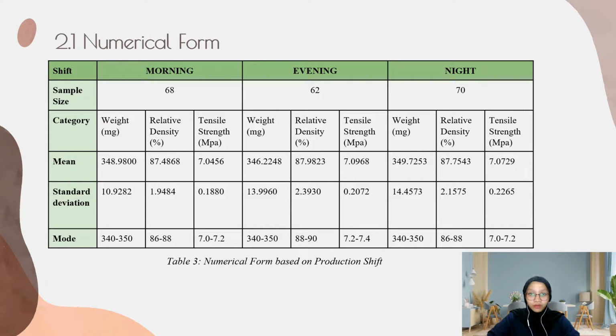So this table 3 is more focused on the shift in the morning, evening, and night. We found the mean, standard deviation, and mode for the weight, relative density, and tensile strength based on morning shift, evening shift, and night shift. The sample size for morning shift is 68, 62 for evening shift, and 70 for night shift.